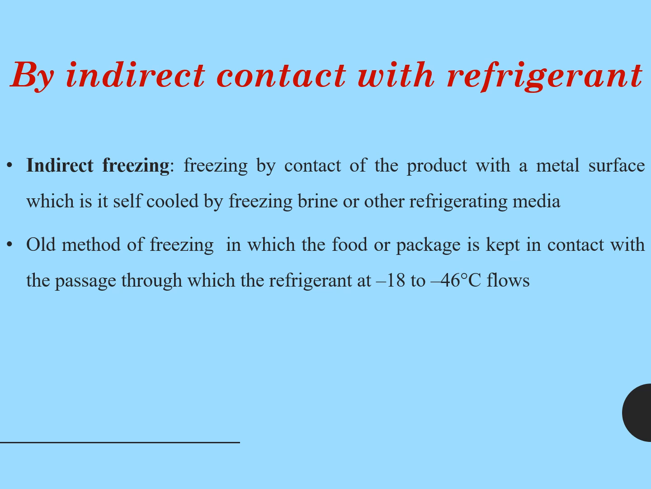Coming to the next one, that is freezing by indirect contact with the refrigerant, that is indirect freezing. This is freezing by contact of the product with a metal surface, which is cooled by freezing brine or another refrigerating medium. It is an old method of freezing in which food or package is kept in contact with the passage through the refrigerant at minus 18 to minus 46 degrees Celsius of the airflow. Okay, air or any refrigeration medium. So this will be the indirect freezing.